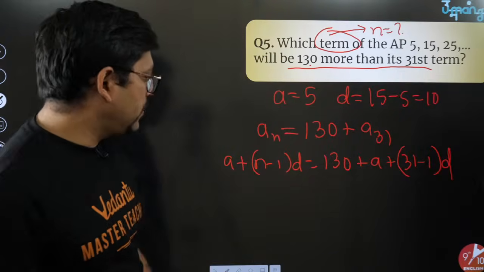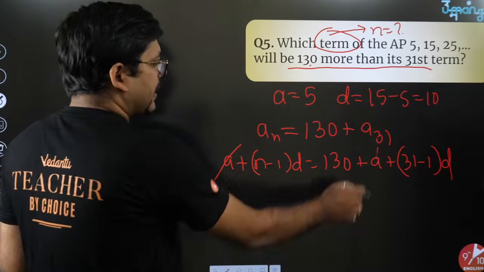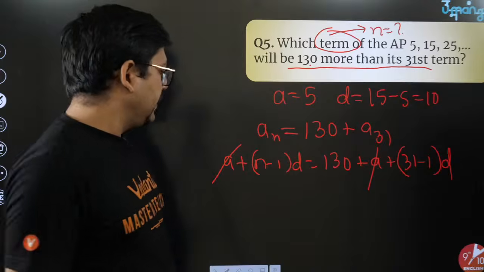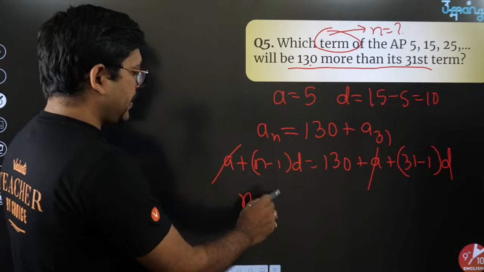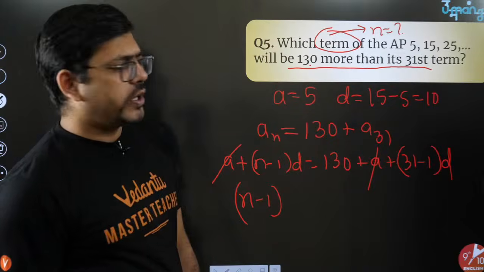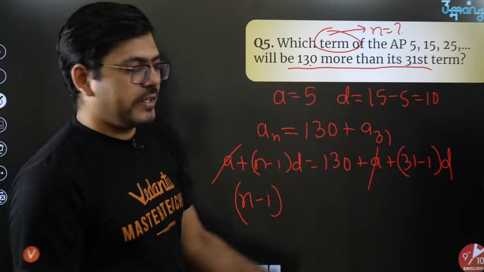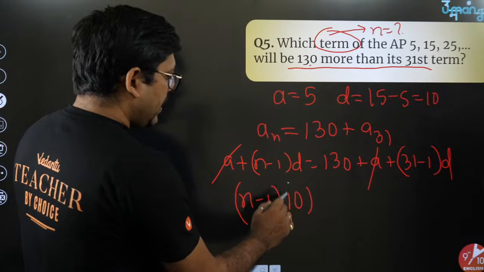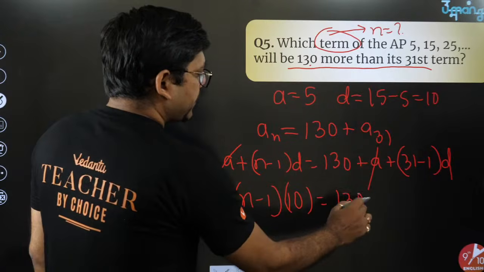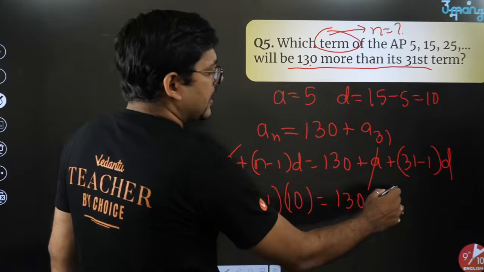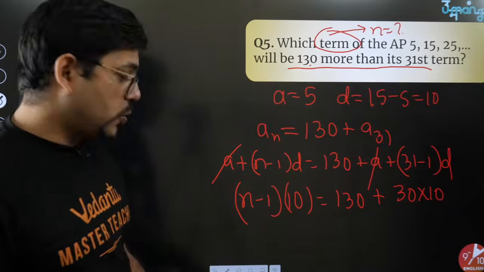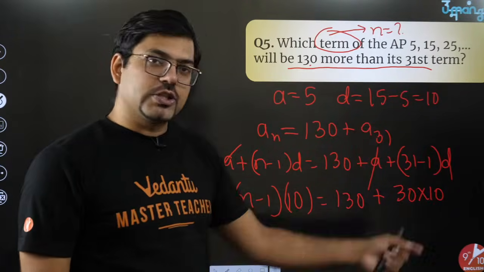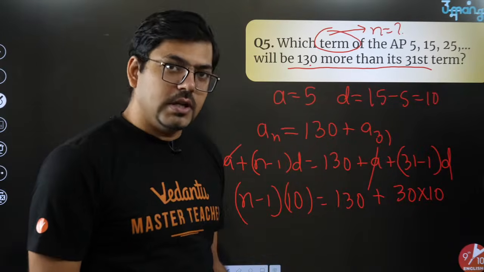So it's that simple. Very simply, A and A get cancelled, so you don't even need to put the value. Now n minus 1 into D. I don't know n minus 1, so I'll just write n minus 1 into D. Do I know D? Yes, D is 10. That is 10, equals 130 plus 31 minus 1, that is 30, into 10. So will this 10 cancel these? I would say yes.